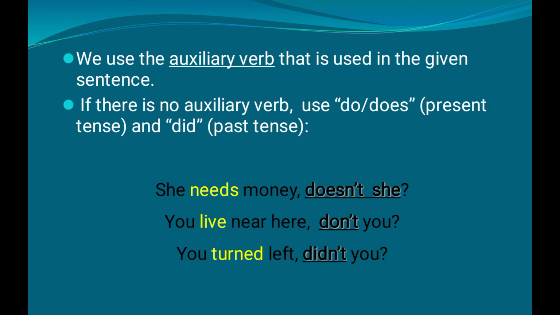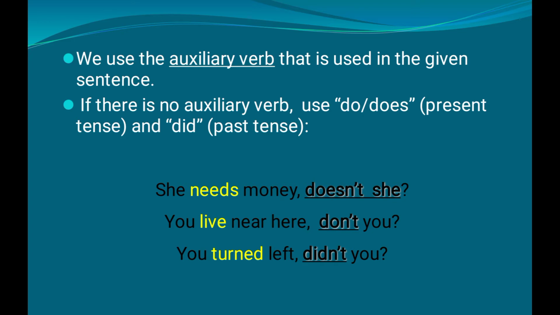When the sentence given to us is in positive, we need to create a negative tag. So the first sentence, she needs money, that is in positive. So we need to create a negative tag. And next we need to look at the tense form. That is, she needs, that is in simple present form. And she indicates singular. So we need to take does form. And since we have to create a negative tag, we need to add not with does form, that is doesn't. So the tag will appear like this, doesn't she.